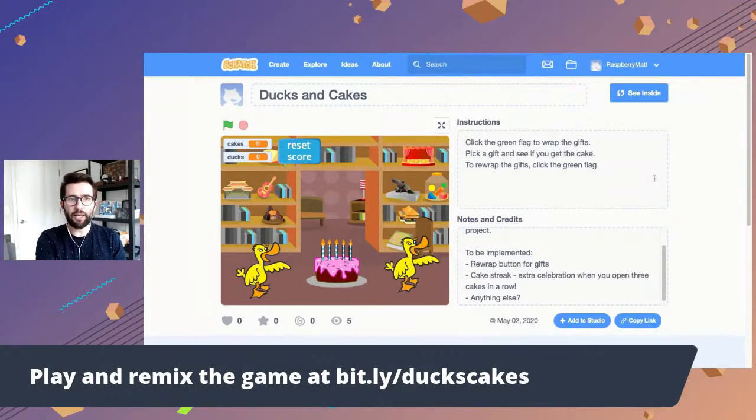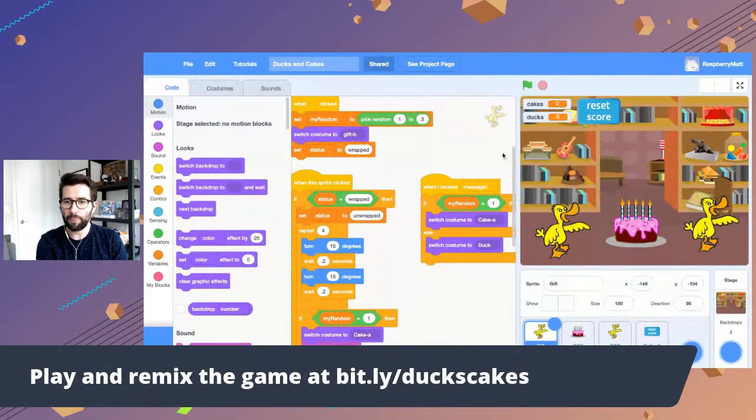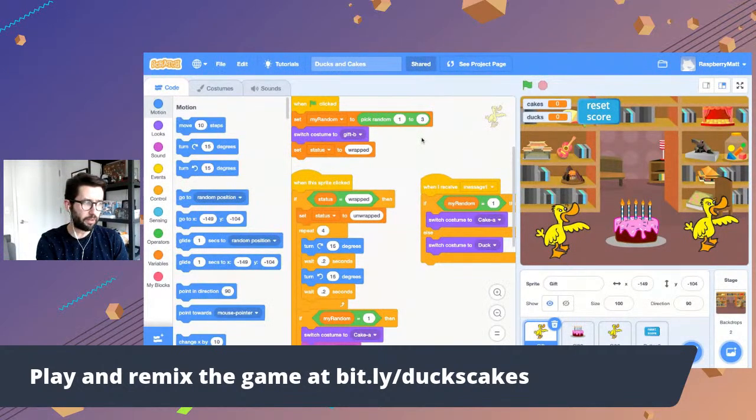So when you're at a Scratch project, and if you're signed in and you want to check it out and remix it, there would be a remix button. I'm going to click on the See Inside button, and I'm going to open up the code. This is kind of where we got started there. Those of you who are familiar with Scratch will know this stuff really well, but I'm going to go over it really quickly. Essentially, this is the stage.